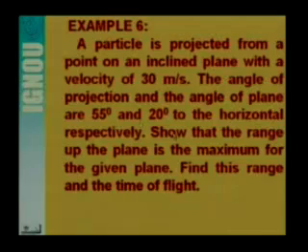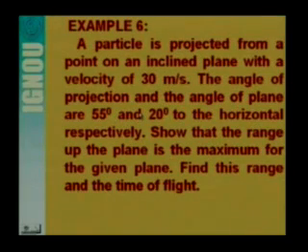So in this case, for this numerical, they are saying that the range on the plane is the maximum for the given plane. So here alpha is given as 55 degree and beta is given as 20 degree. So the maximum range condition is already given for an inclined plane, that twice alpha minus beta has to be 90 degree. So twice alpha means 110 degree, that is 2 into 55 is 110, minus 20 is 90 degree. So twice alpha minus beta is 90 degree. This satisfies the condition for the maximum range.